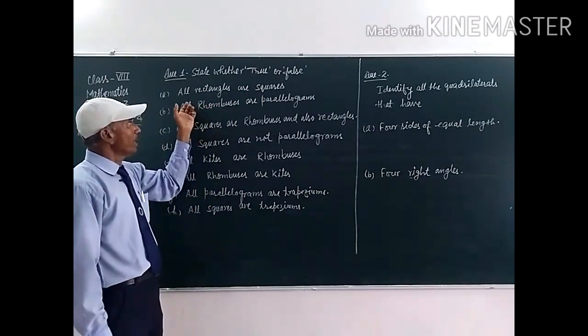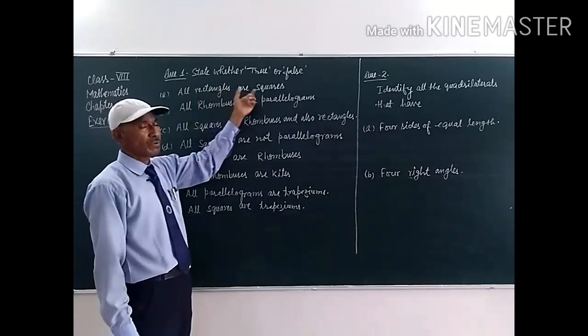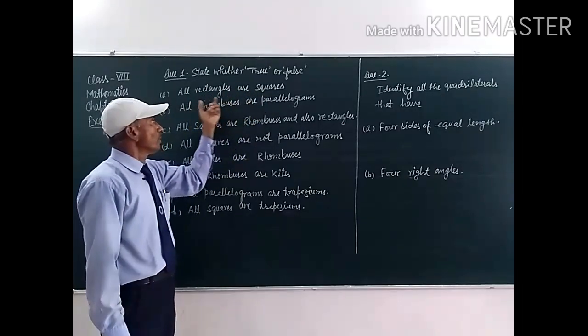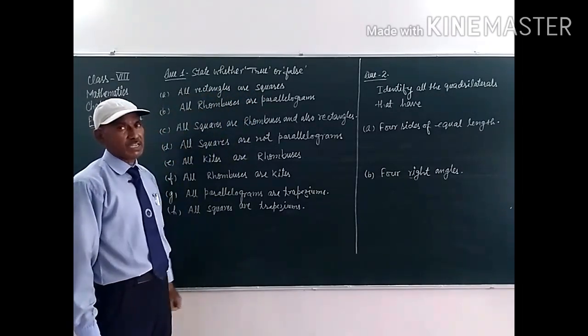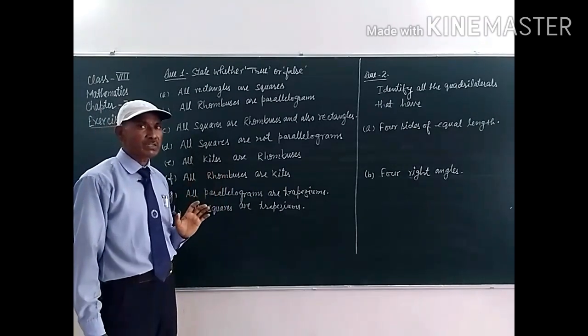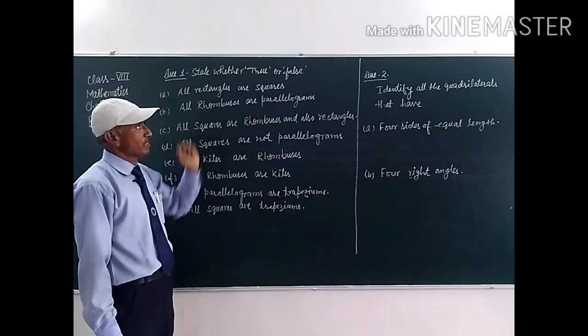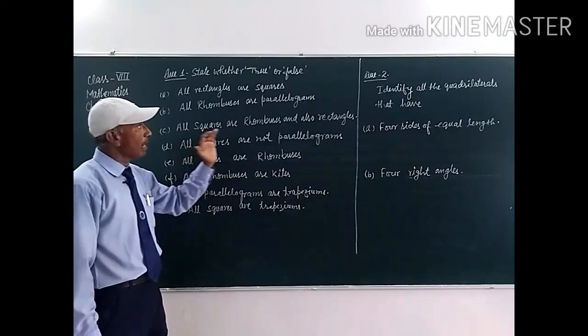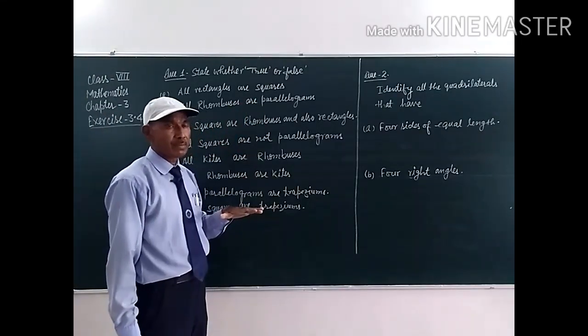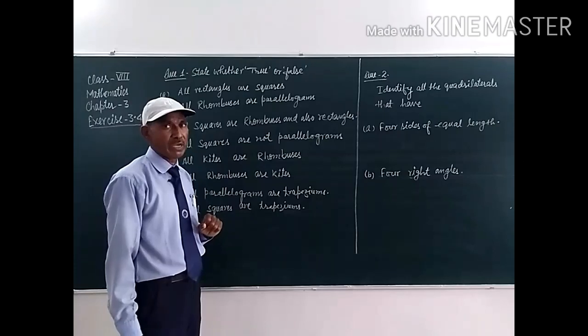This one is the first statement, all rectangles are squares. It is false, students, because all squares are rectangles, but all rectangles are not squares.